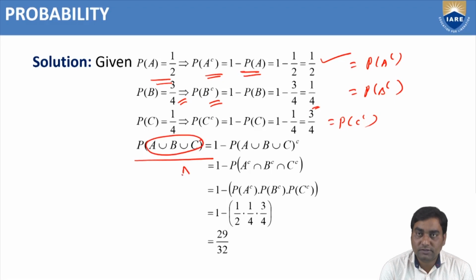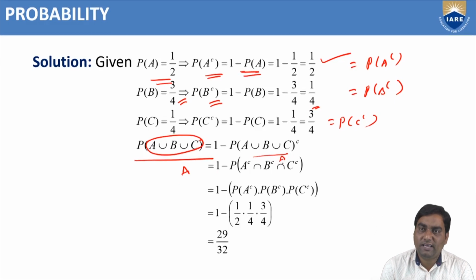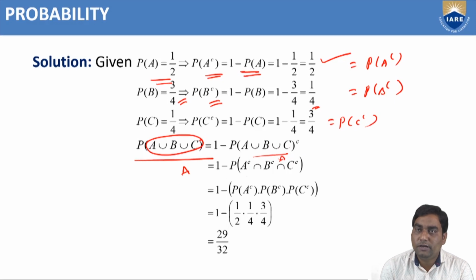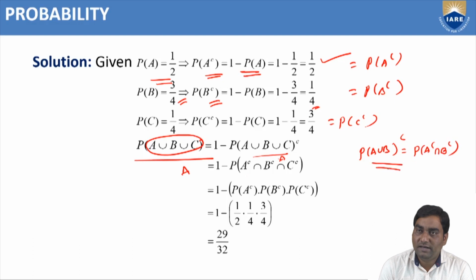In case you assume this is A, P of A can be written as 1 minus P of A complementary. Instead of A, we have A union B union C. So 1 minus P of A union B whole complementary, which equals P of A complementary intersection B complementary. This is the formula, but instead of A union B, we have A union B union C. 3 values are there.